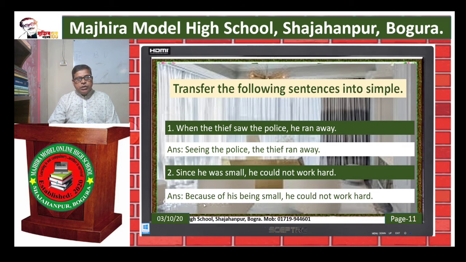Instead of since, we use because of; his, possessive instead of he; then being instead of was, be verb; small, extension plus comma, and at last principal clause. So it is very easy to transform complex to simple.